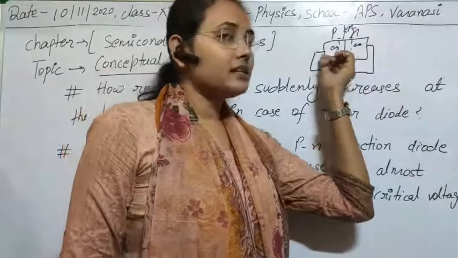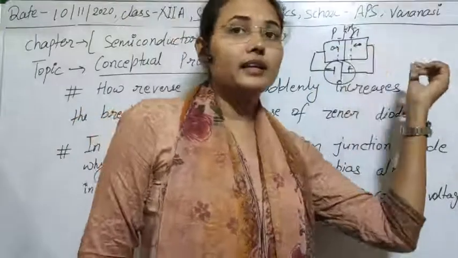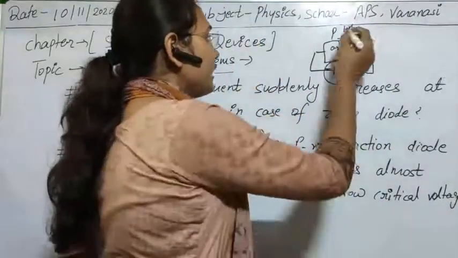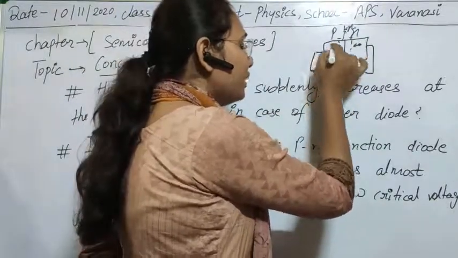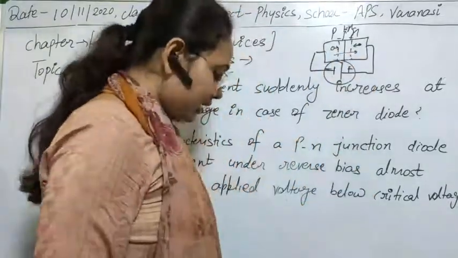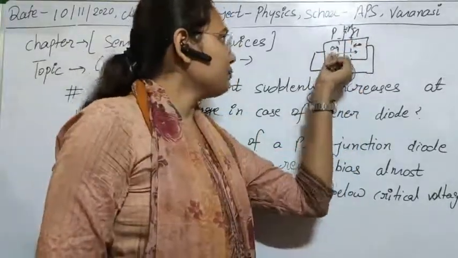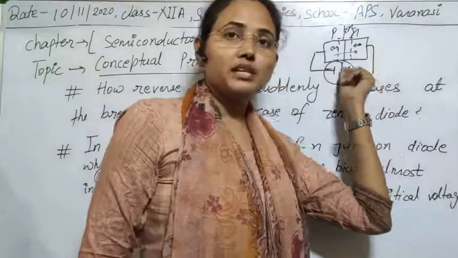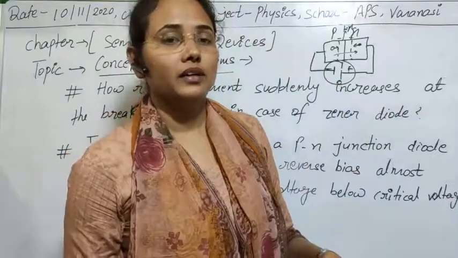attract the valence electrons of the host atom on the p side, and to accelerate them into the n side. Meaning this electric field strength attracts the valence electrons of the p-type atom and accelerates them into the n-type. So suddenly there is the creation of a large number of charged particles that are attracted and accelerated towards the n side. So that's why the circuit is completed, and we suddenly get a large reverse current in the case of a Zener diode.